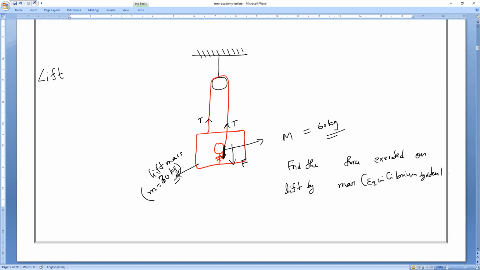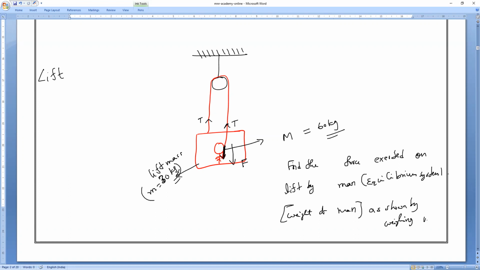So now they are asking to find the force exerted on the lift by the man. That is the weight of the man. Force means the weight of the man. Am I right or wrong, everybody? The man, as shown by the weighing machine.